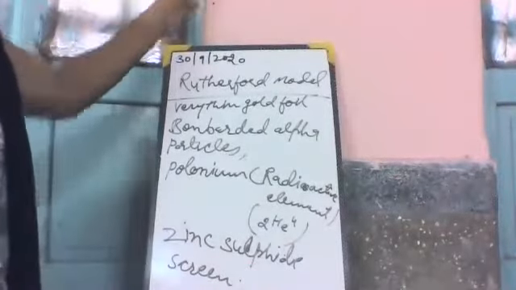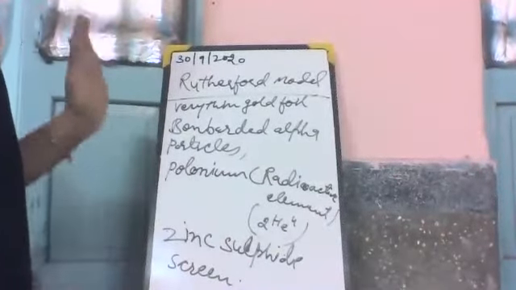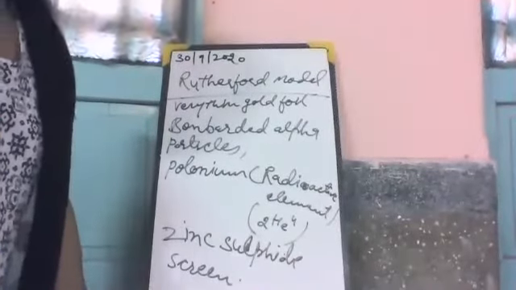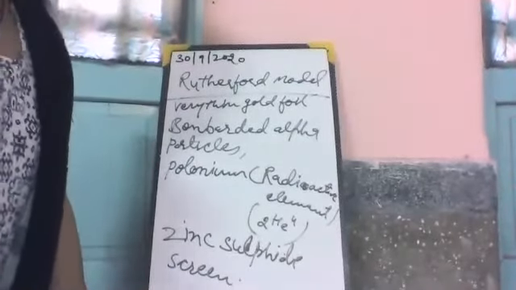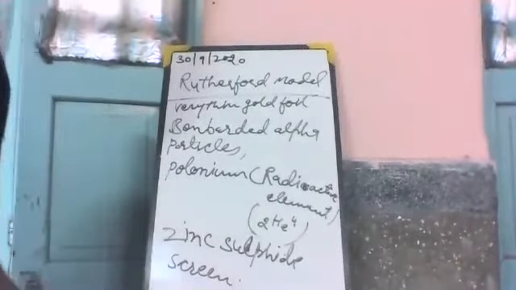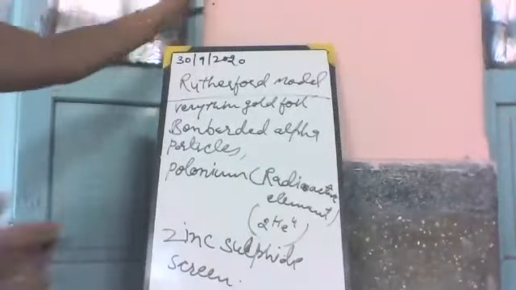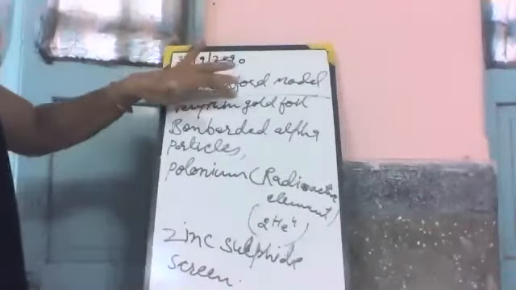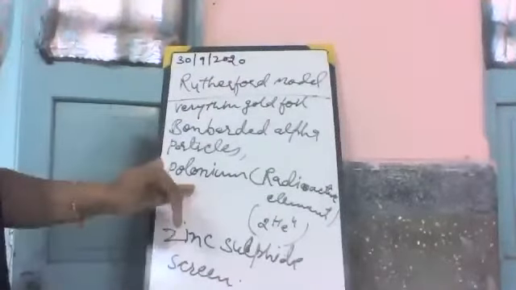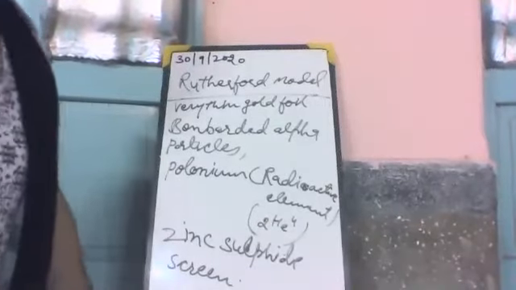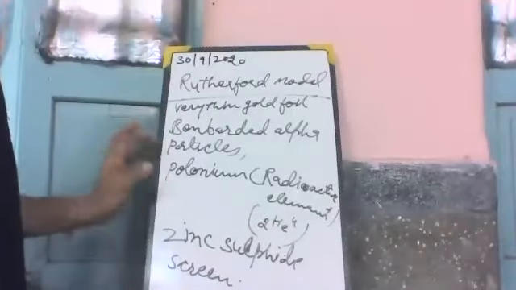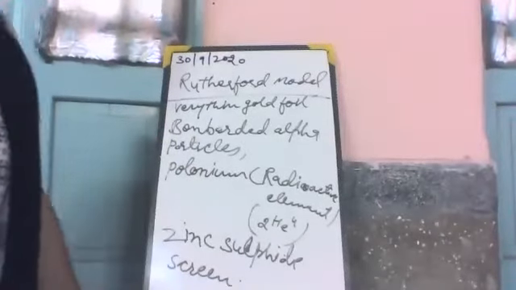Rutherford used a very thin gold foil and bombarded alpha particles on it. Bombarded means continuously passing the alpha particles on this gold foil. We get these alpha particles from the radioactive element polonium.